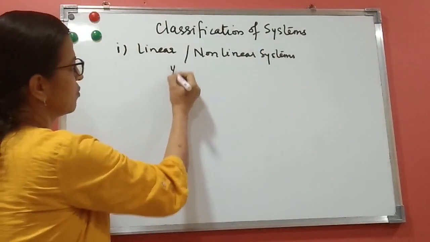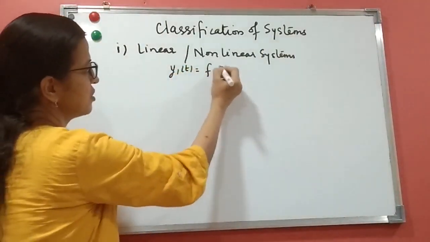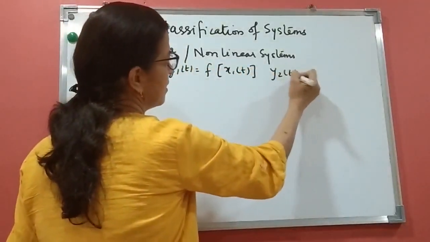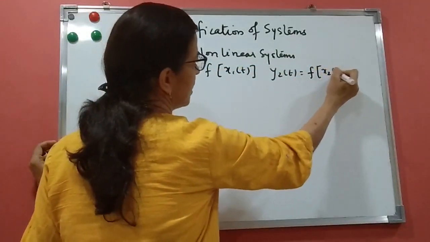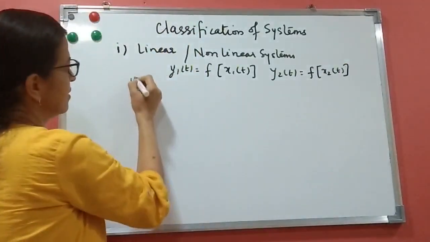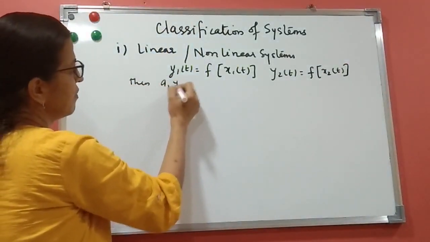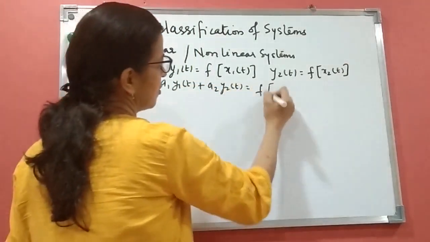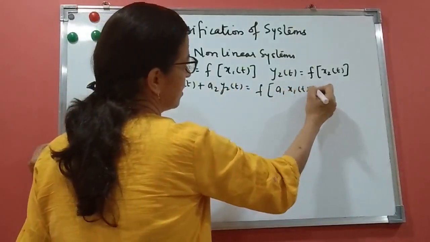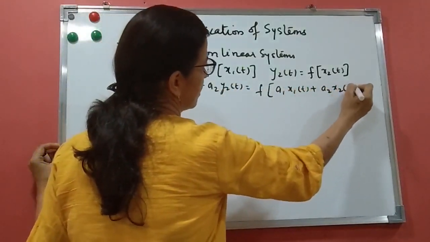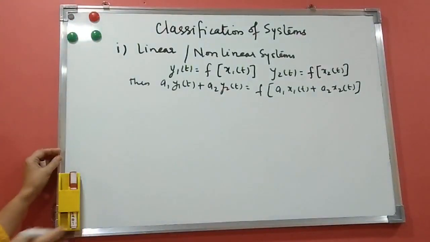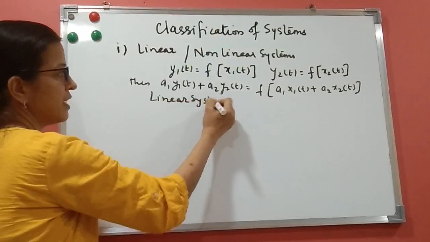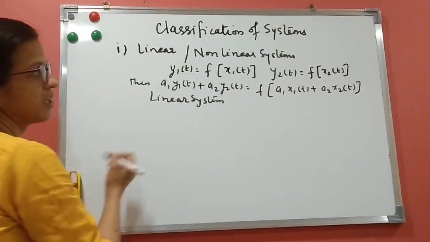It says that when y1(t) is a function of x1(t), and y2(t) is a function of x2(t), then a1y1(t) plus a2y2(t) is a function of a1x1(t) plus a2x2(t). Then the system is called linear. And if this condition is not satisfied, then it is a non-linear system.